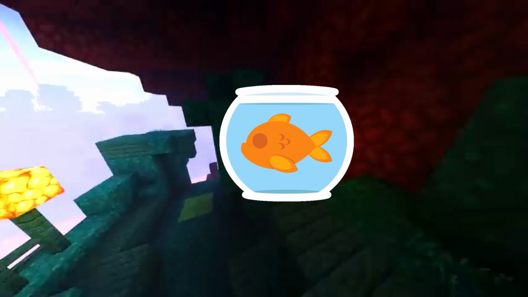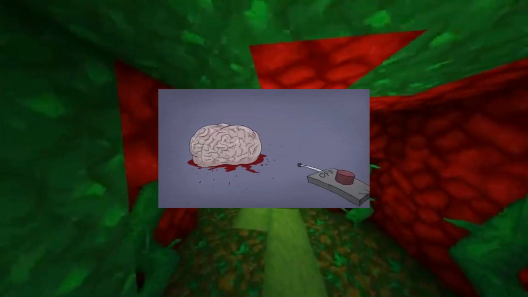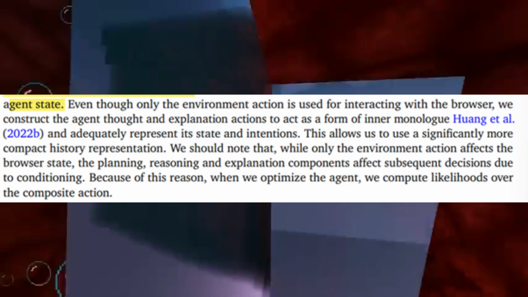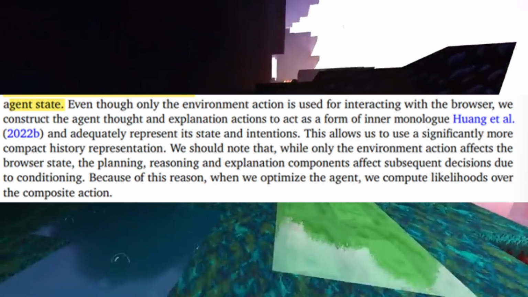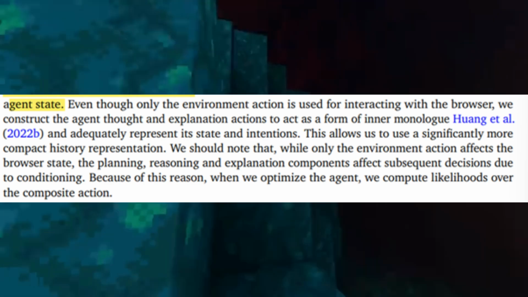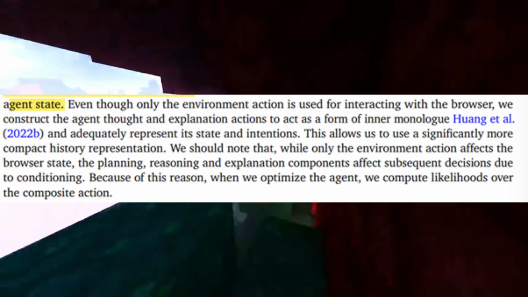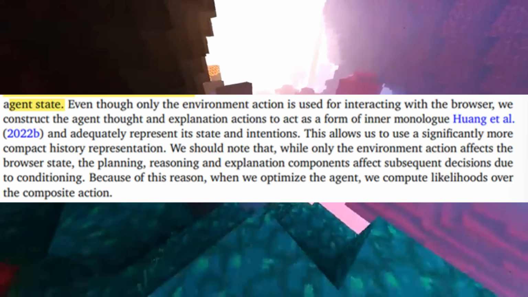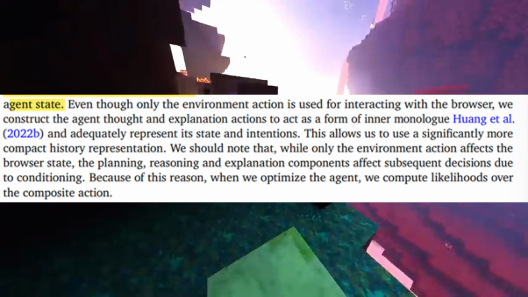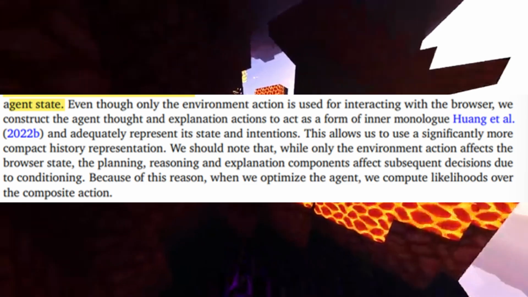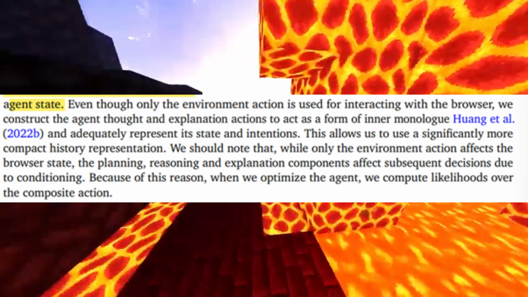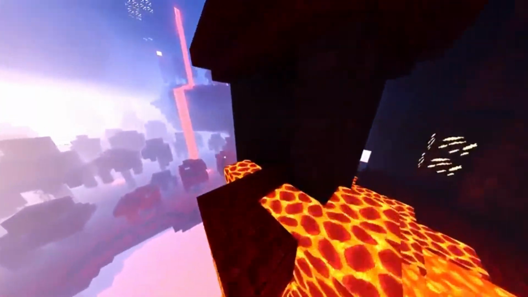Much like a goldfish, LLMs have a small context window which makes it impossible to store all the states of the browser. To store the history of what the agent saw and did, they only keep track of the current browser state. This sounds like a terrible idea to me, but according to them, even though the only thing that they store is the environment action, the agent thoughts and explanation actions can be used as a compact history representation. I guess that kind of makes sense, but I didn't see how this could help in preserving fine-grained details. But hey, they wouldn't publish this paper if it doesn't work, right?